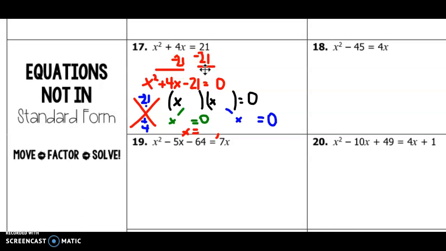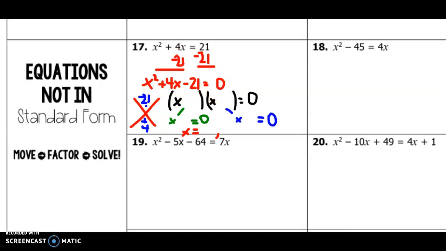The other thing that's helpful to think about is looking at the x squared terms. I like to keep my x squared terms positive. We'll get more into what if we see it on both sides in a minute, but we want to keep the a value positive if we can, because then we don't have to worry about negatives in that case. Okay, so if I subtract 21 from both sides so that I move it to the left side, I now have x squared plus 4x minus 21 equals 0.